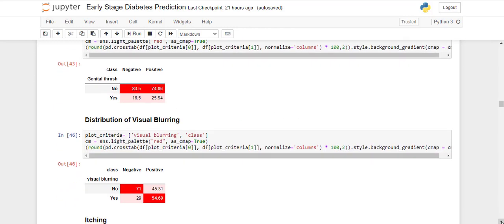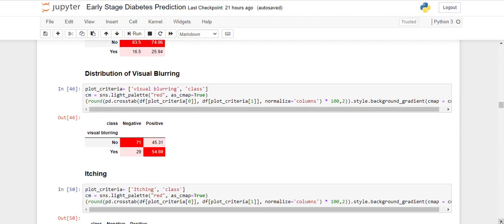Next, we'll be seeing visual blurring. It is quite an intuitive feature. Visual blurring is when we observe haziness in the images we see. According to the data, it is quite an intuitive feature, because in the case of yes, it is 54.69, while in the case of negative it is 29. So it is also an important feature, but independently, I think it is not a good feature. You have to combine it with some other features, other symptoms.